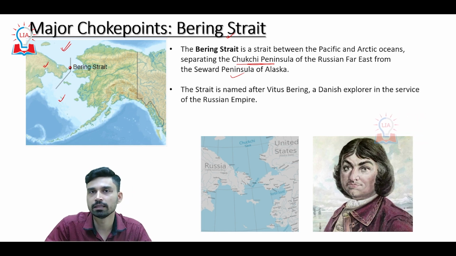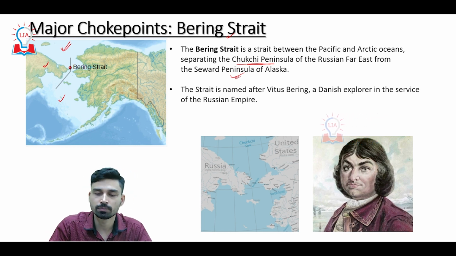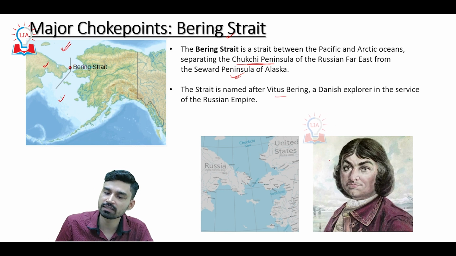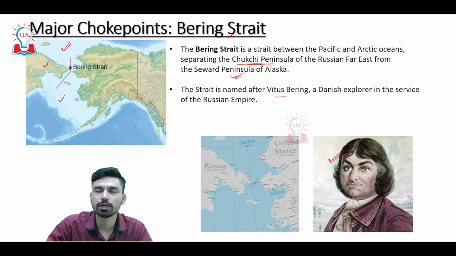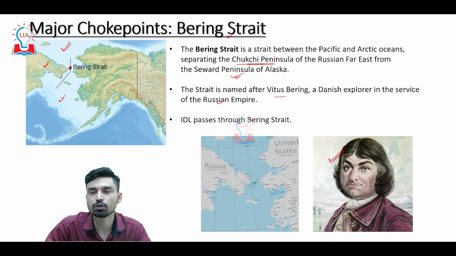Maybe you know that Alaska earlier was part of Russia, but at some point in history, the US purchased the Alaskan landmass from Russia. The strait is named after Vitus Bering, whose picture we can see here. He was a Danish explorer who belonged to Denmark, but was working for the Russian Empire. He was in the service of the Russian Empire.